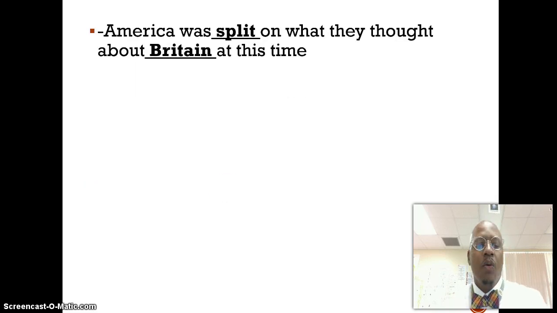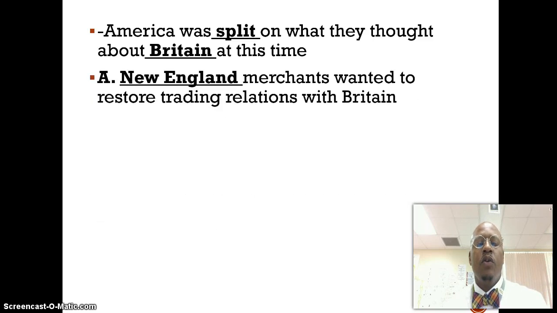For many Americans, they were split as to what to do. One particular group, the New England merchants, had a great tie and connection with Great Britain. A lot of their commerce took place with Great Britain, so they didn't want to go to war because that would damage it. Remember, they protested against the embargo from President Jefferson, and so Madison cutting ties with supplying the British also didn't find favor with the New Englanders.